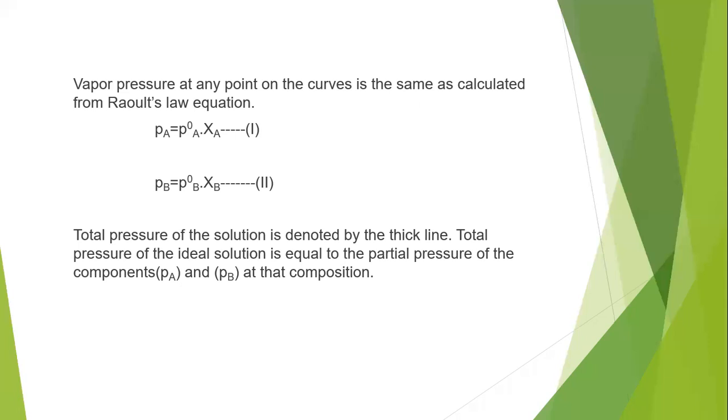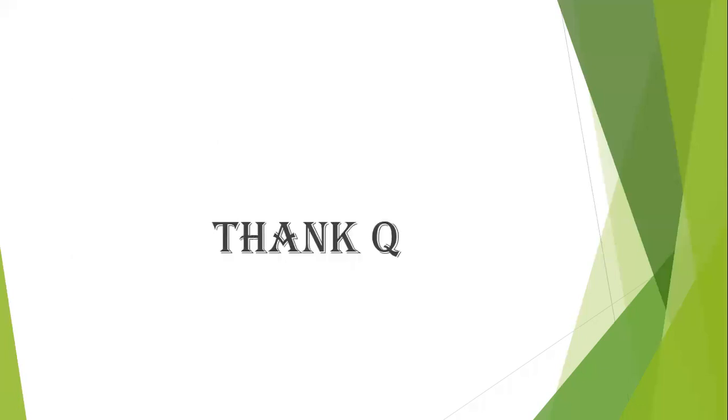The total pressure of the solution is denoted by the thick line. The total pressure of that ideal solution is equal to the vapor pressure of component A plus the vapor pressure of component B. If you add them, we get the total vapor pressure of an ideal solution. So if it is a volatile solute, we have to calculate the total vapor pressure of the solution as the sum of the vapor pressures of the individual components. Simply we have to add them.